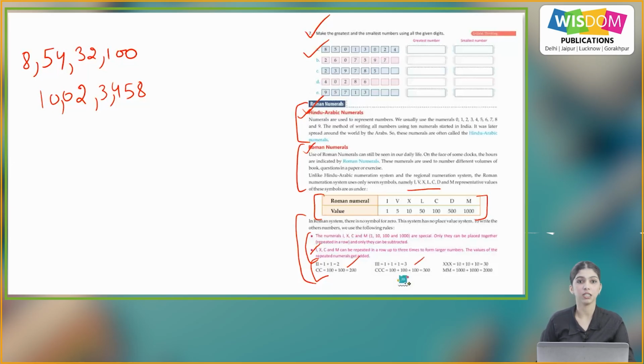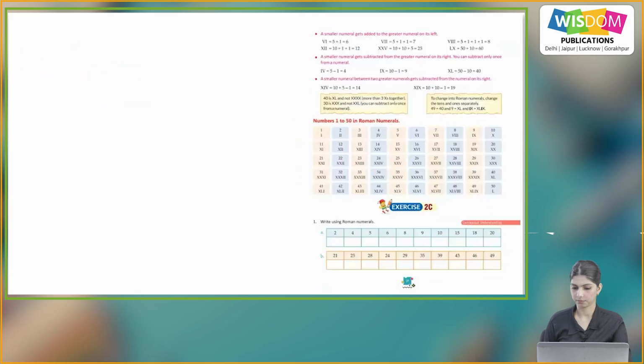Then if we have 3, it means 1 plus 1 plus 1 equals 3. If we have 3 X's, then 10 plus 10 plus 10 is 30. If we have 2 C's, it means 100 plus 100, 200. 3 C's means 100 plus 100 plus 100, 300. 2 M's means 1000 plus 1000, that is 2000.